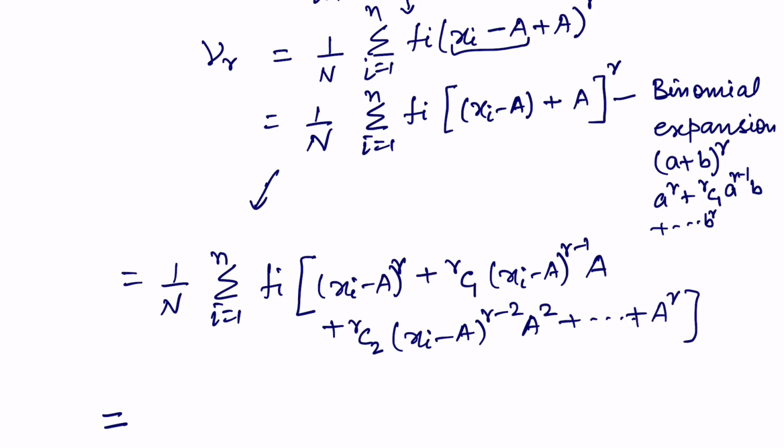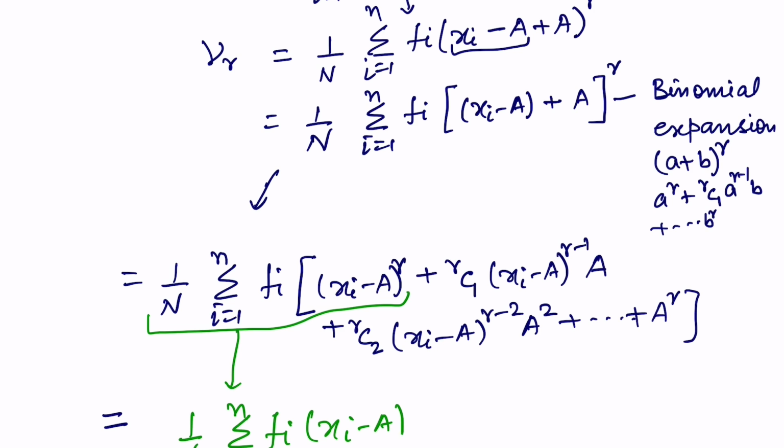So let us separate all the terms in the bracket. So when we separate this, what do we get? We will get 1 over n sigma i running from 1 to n fi, and then xi minus a to the power r.